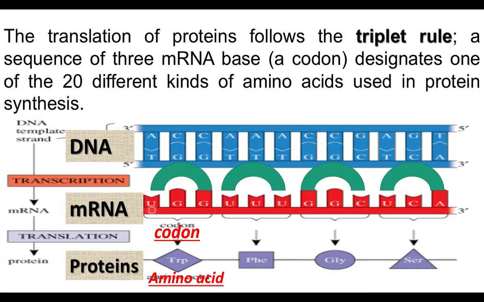Three successive nucleotides on mRNA are called a codon. It encodes one amino acid in a protein. You can understand what the triplet rule is.